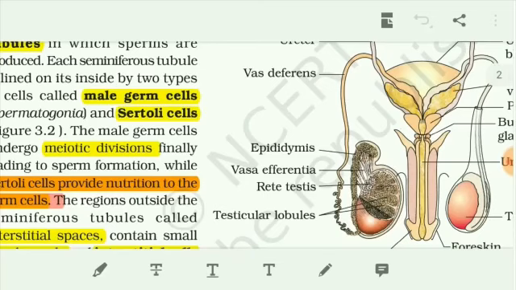In prophase 1 there are leptotene, zygotene, pachytene, diplotene and diakinesis. So various events in meiosis you have already learned. After meiotic division, the germ cells develop into sperm, and the Sertoli cells provide nutrition.